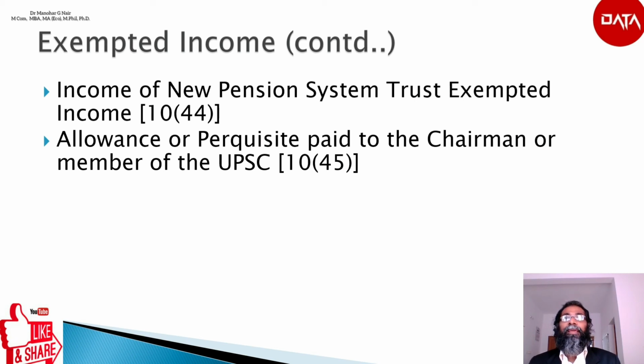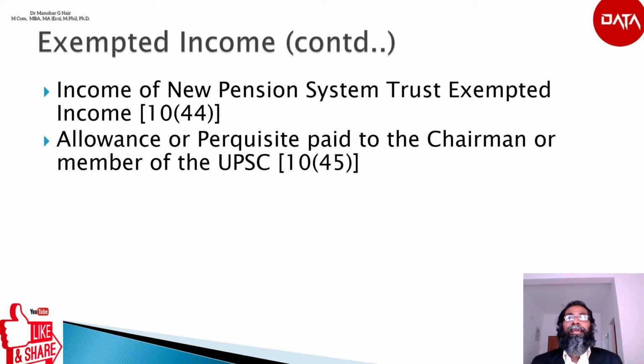Point A: in case of serving chairman and the members of the UPSC, the value of rent-free accommodation, the value of conveyance facility including transport allowances, the sumptuary allowances, the value of leave travel concession provided to a serving chairman or members of the Union Public Service Commission and the members of his family.